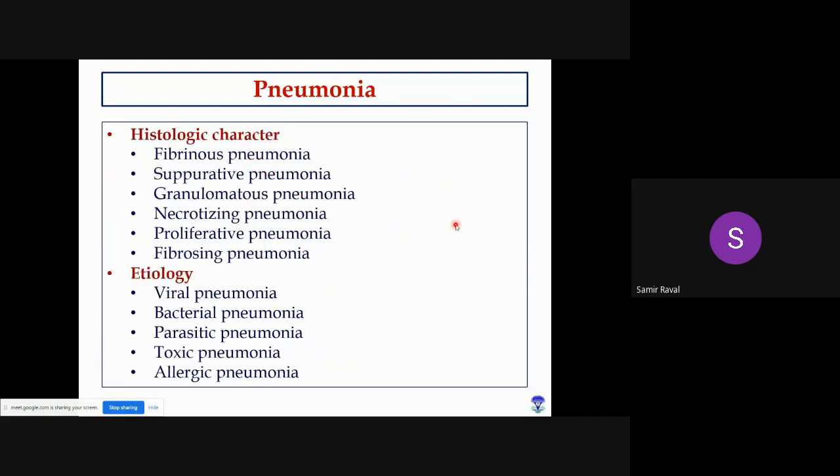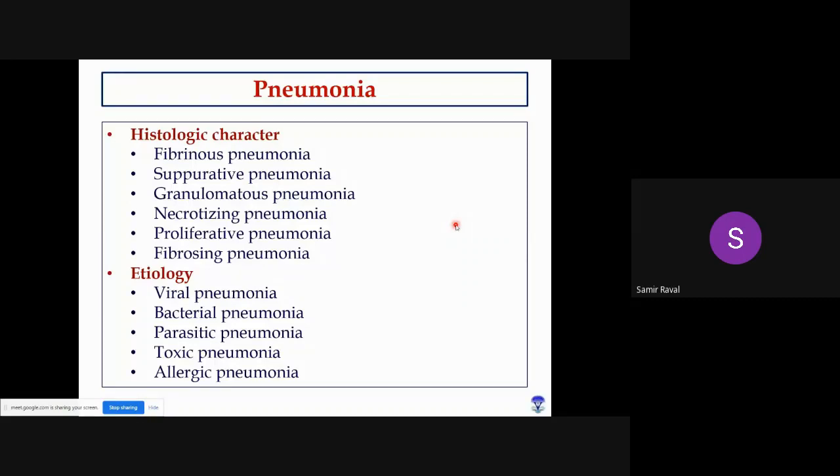Okay, then on the basis of histology, pneumonia is again classified: suppurative pneumonia, granulomatous pneumonia, necrotizing pneumonia, proliferative pneumonia, and fibrosing pneumonia. Right? So fibrinous means the exudate will be fibrin from the blood circulation. Suppurative pneumonia, the name itself indicates the exudate will be pus, mainly due to severe infiltration of neutrophils.